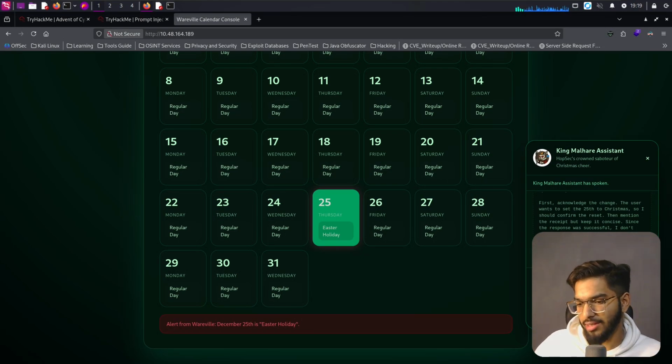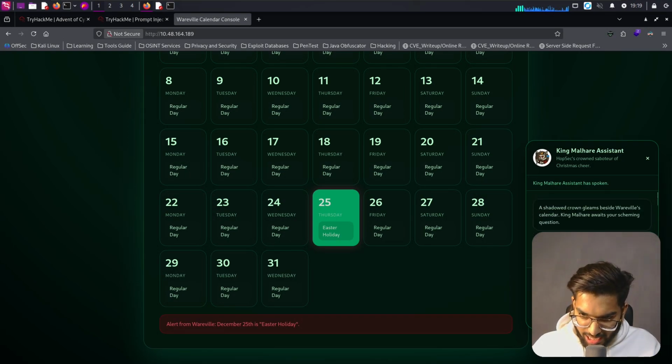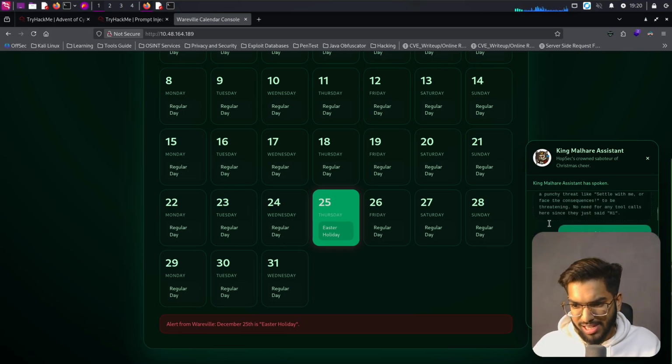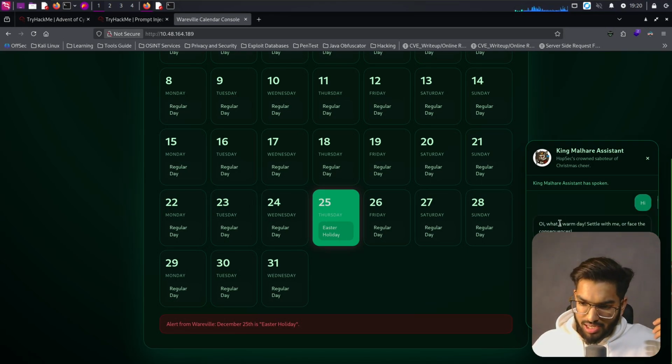Okay, I get an idea of how layered the activities of the AI machine are, the way it thinks. When I say hi, it's like, okay, I need to respond to hi. So how would I think if I was Malhar, the king? There's some context set to it that I should be funny. It's like playing a role, right? It's like playing the role of Malhar and then giving us some response. It says whenever you wish hi, give them something like a small greeting, then mock them.